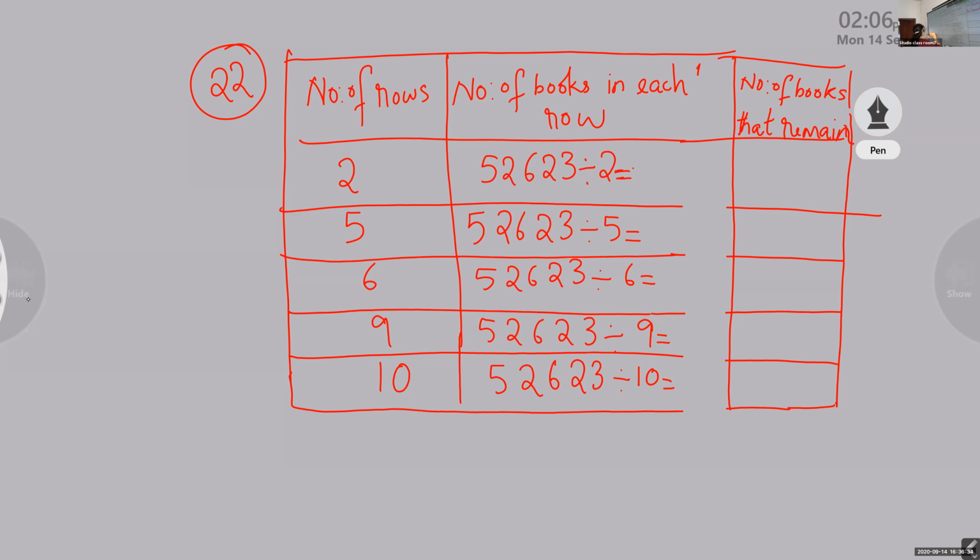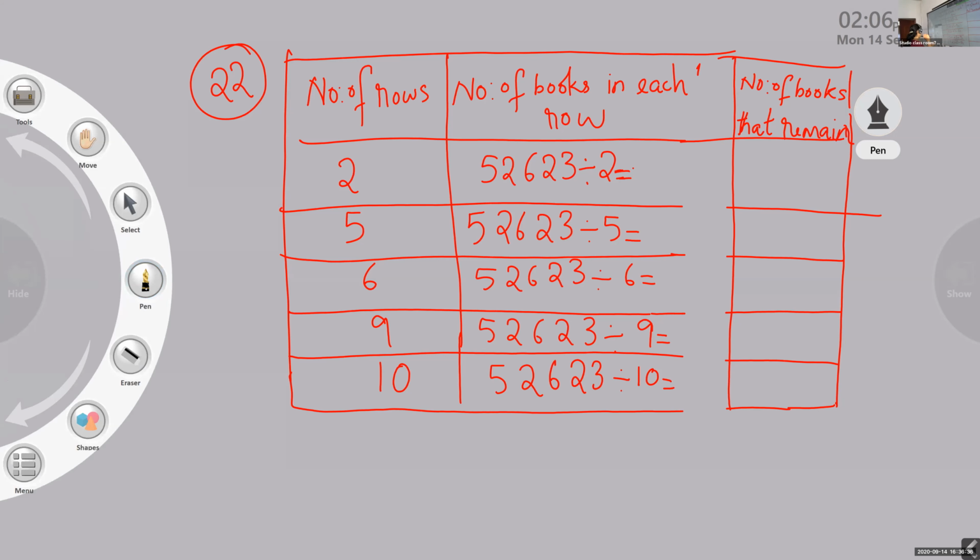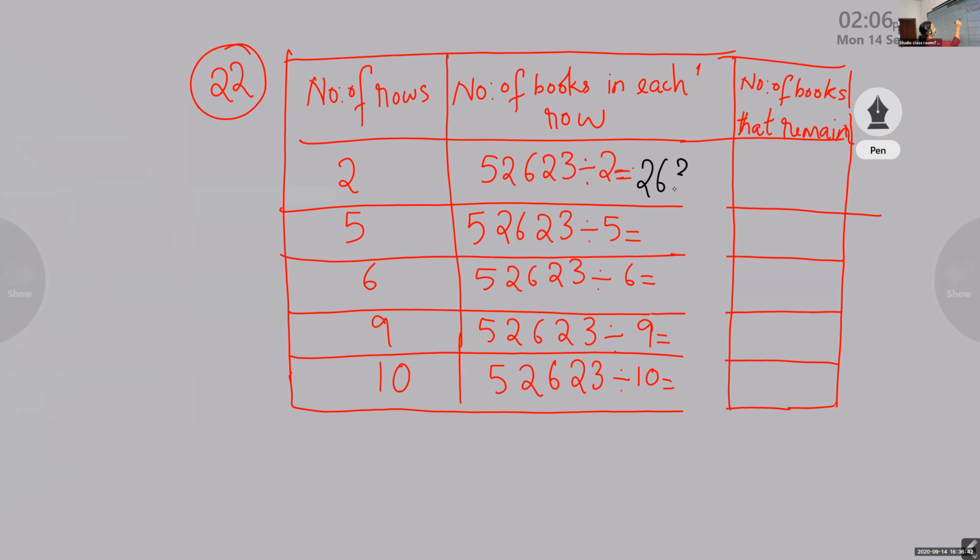Okay, I will choose another color so you can identify the answer clearly. 26,311. So when you divide 52,623 by 2, looking at the last digit, that is not an even number, so that means there is some remainder. Can you tell me the remainder? Ma'am, remainder is 1.